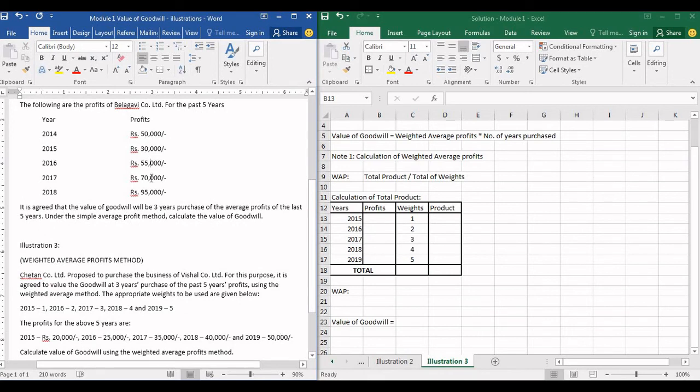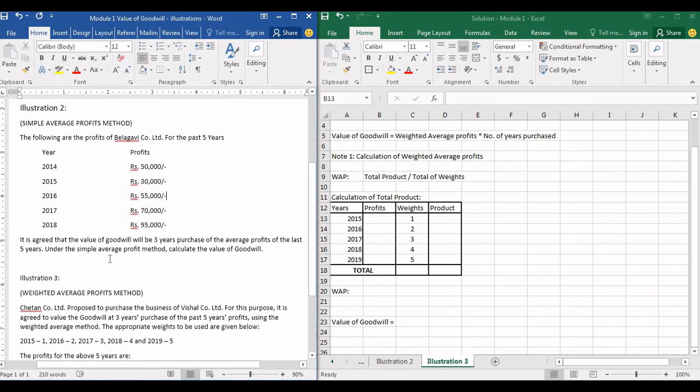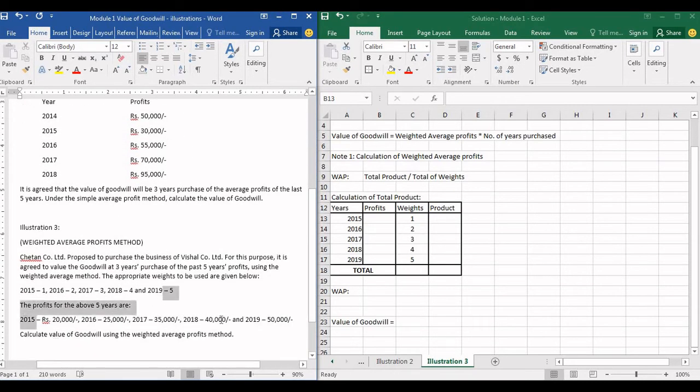Look at this example. The profits are not ascending. You see 50,000, 30,000, 55,000. There is fluctuation. They are not moving towards one trend. They are not increasing or decreasing. They have both things in the first example that we saw. But in the second example, the profits are in ascending order. So yes, we can use the weighted average profits method.